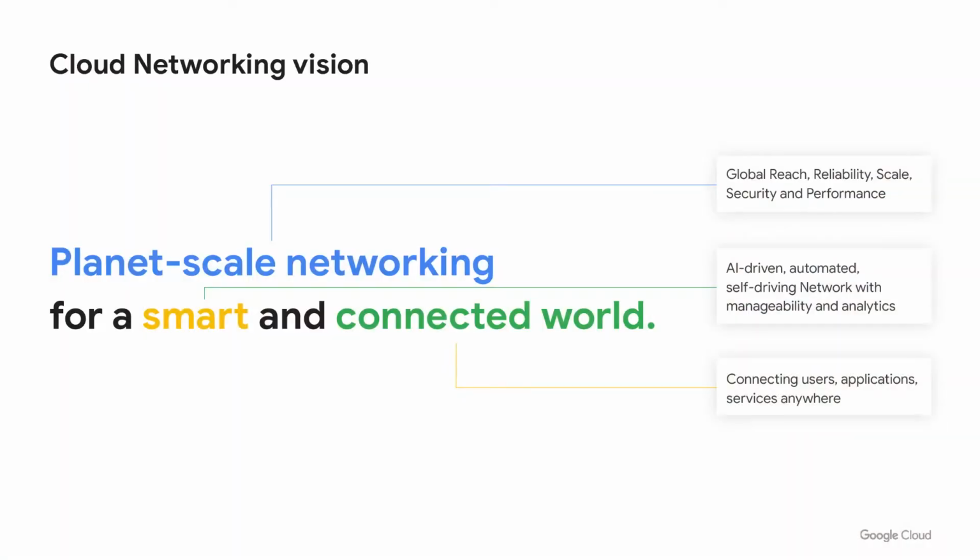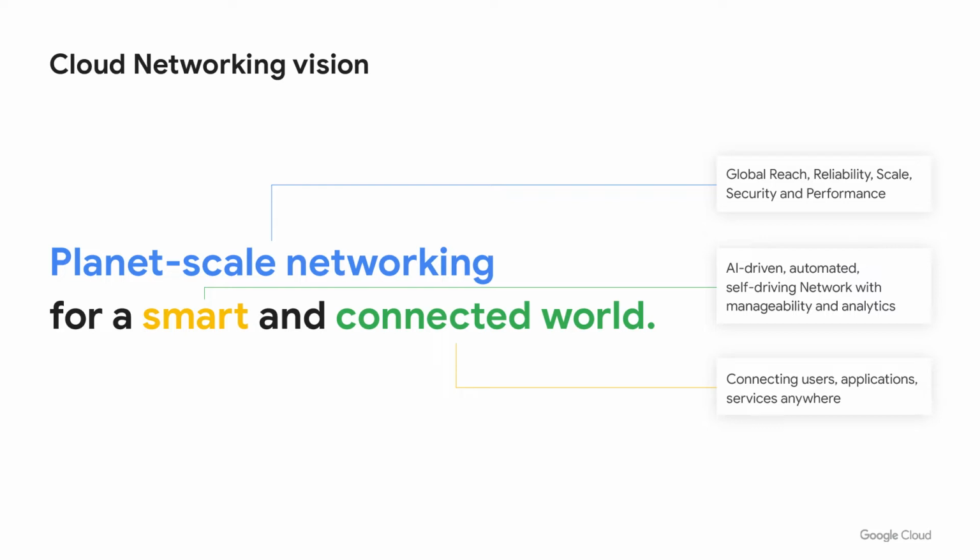First, let me introduce you to the Google Cloud Networking Vision, which is planet-scale networking for a smart and connected world. Let's look at those phrases individually. First, planet-scale networking. Google has built a massive planet-scale network infrastructure, serving billions of users a day. The network is also smart, where we use techniques including AI and auto scaling so that you can think less about scaling and managing your network and more about focusing on your business.